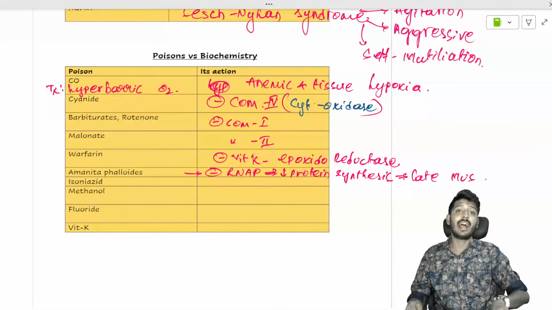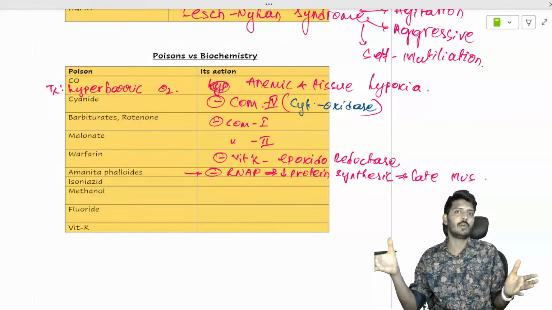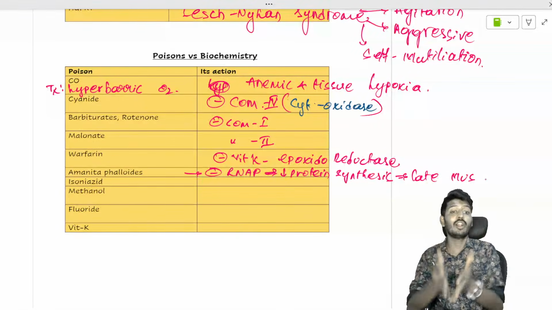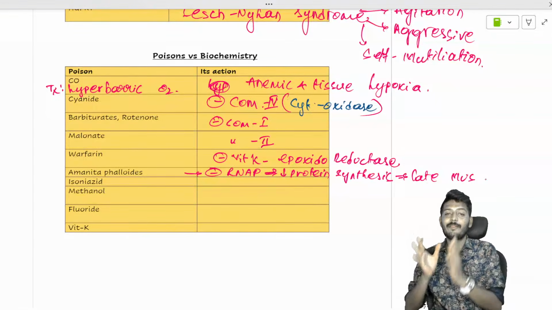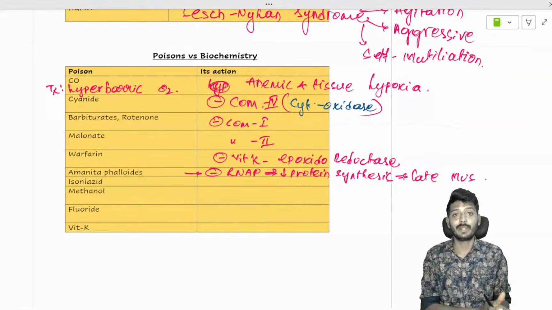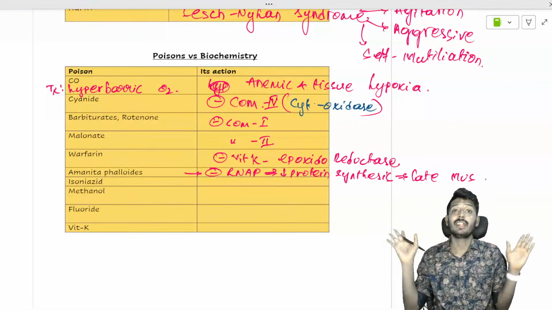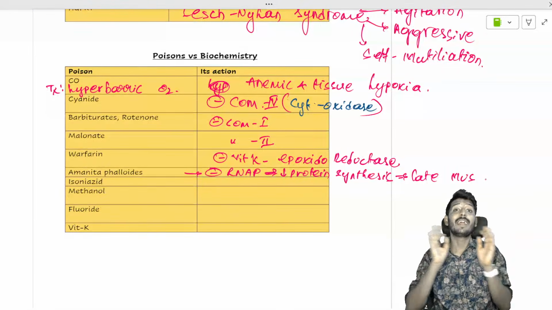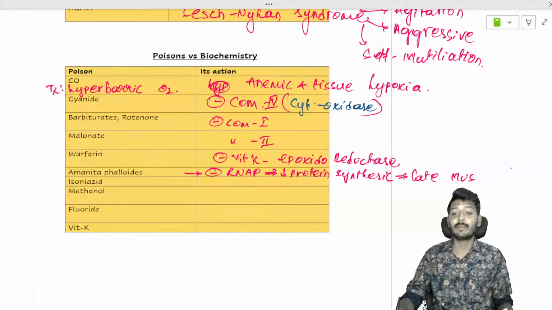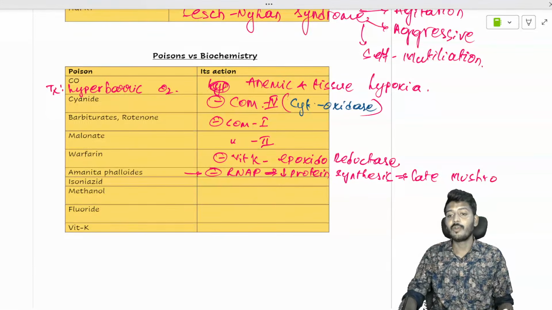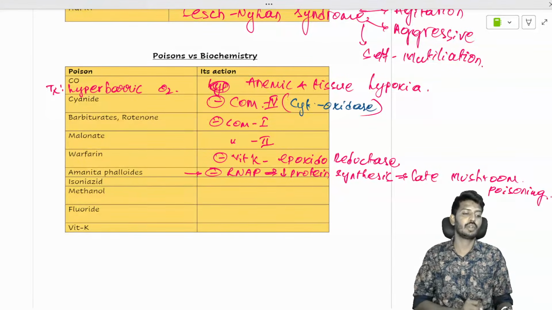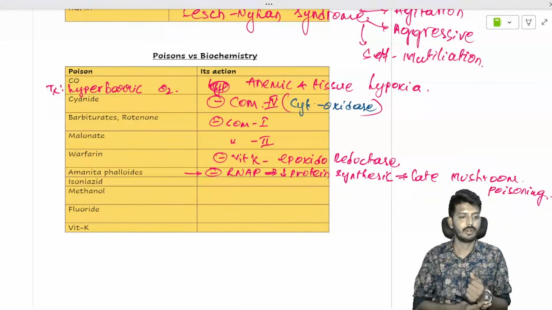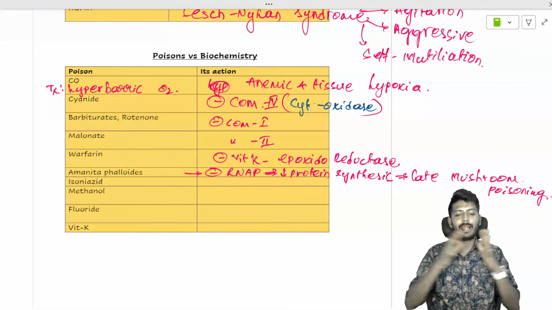If you give atropine in Amanita phalloides, you will fail, because atropine is not useful in Amanita phalloides. Phalloides causes late mushroom poisoning, where there is a decrease in protein synthesis. Be very careful.